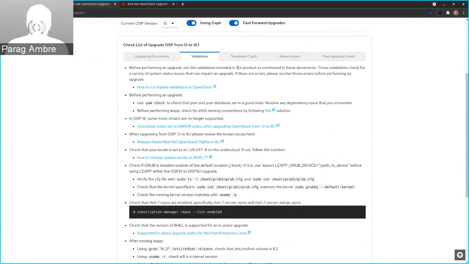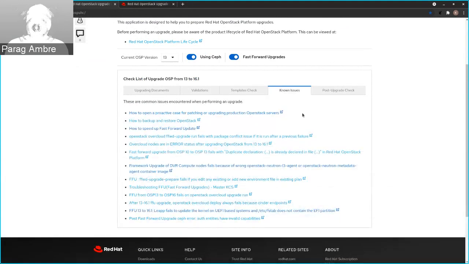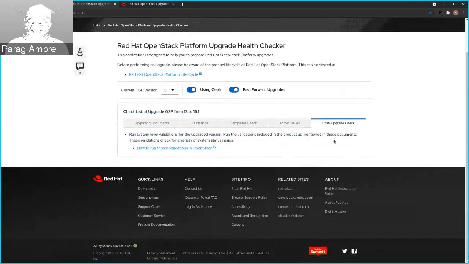Check your templates according to RHOSP 16.1. Before stack update, validate your heat templates and environment files for any errors. These are some common issues encountered when performing an upgrade. We have documented solutions for known issues which you may face with respect to your environment. Here you can run some validations on the upgraded versions.